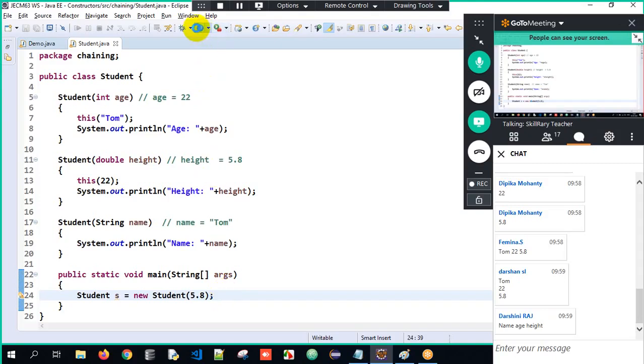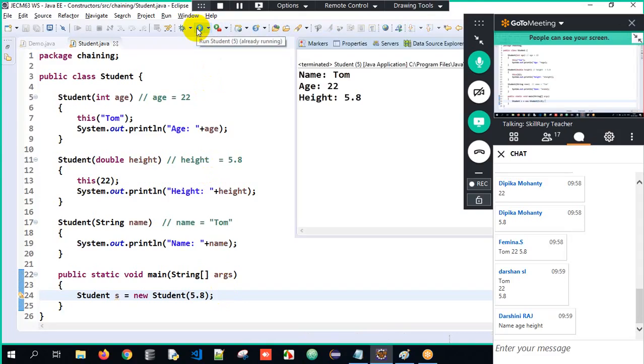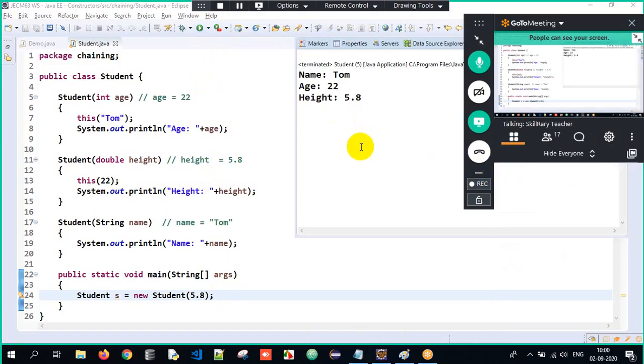Okay, that should be your requirement. So did I get the expected output? See, name, age, height. Did I get the output here? Absolutely. So this is how we are supposed to understand the chaining perspective here. Got the clarity here? This is all about constructor chaining. Got it? Perfect. Great.